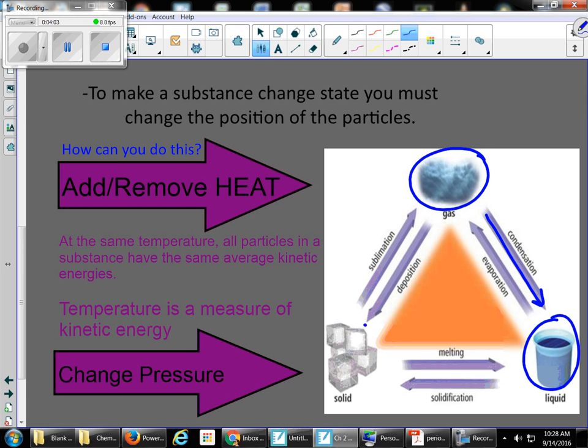Conversely, if I have a solid and I increase the energy of those particles, I can make them lose that regular repeating structure and spread out, and then they will melt and become a liquid. If I take that gas and I increase the pressure on it, it does the same thing here. It will cause the particles to come together and condense, so they would go from gas to a liquid.